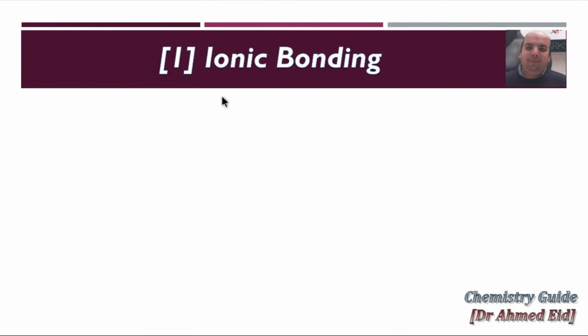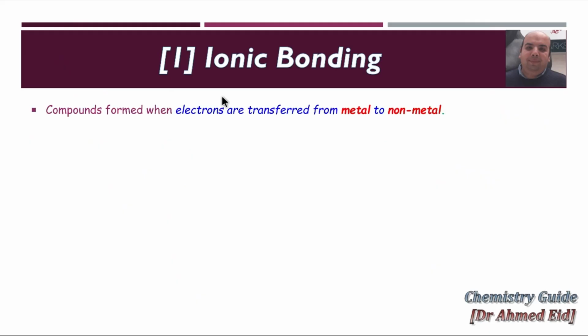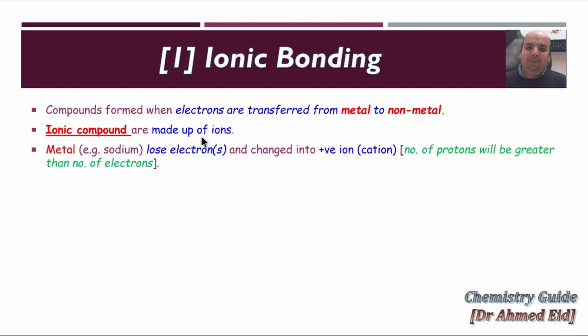Now, we will start talking about ionic bonding. Ionic compounds are formed when electrons are transferred, as I told you, from metal to non-metal. Electron transfer, not sharing. Ionic compounds are made up of ions, from its name. Okay, let's start with metal.